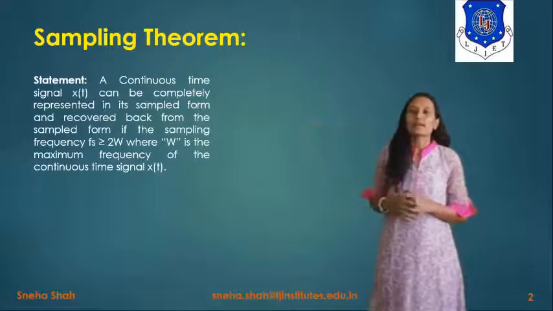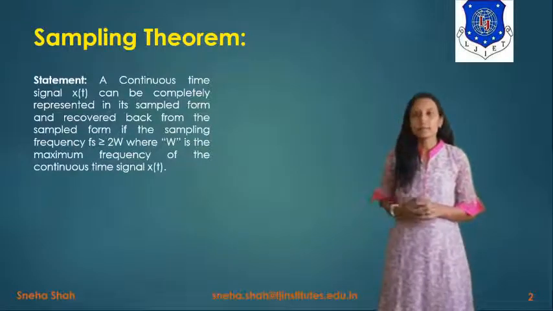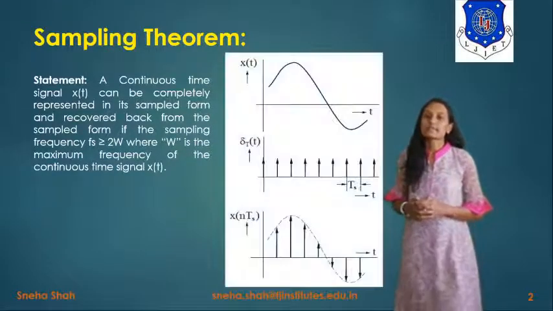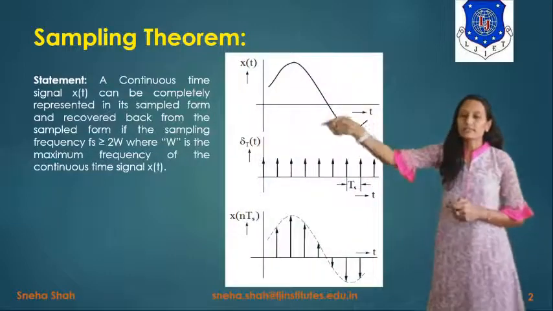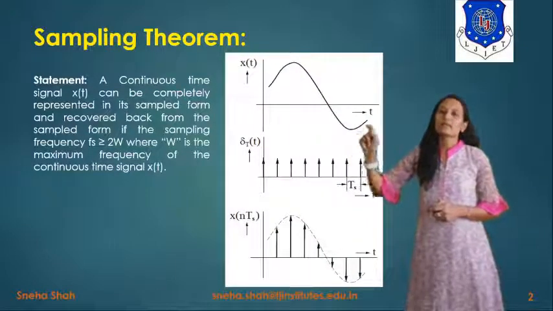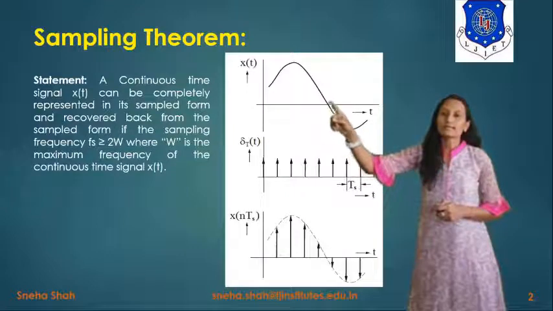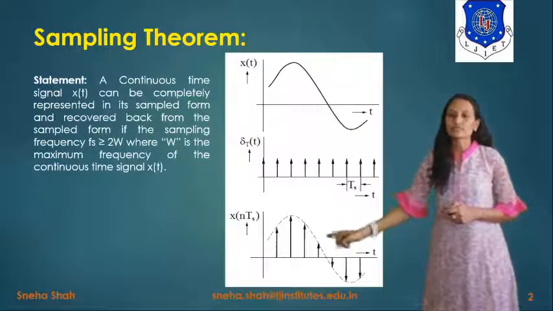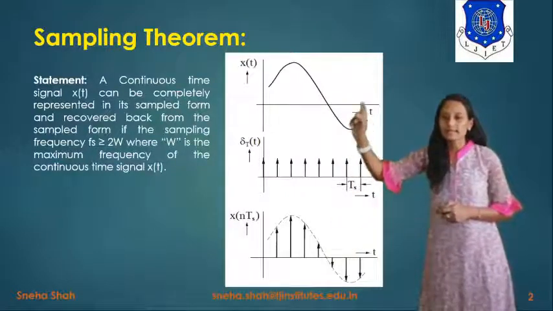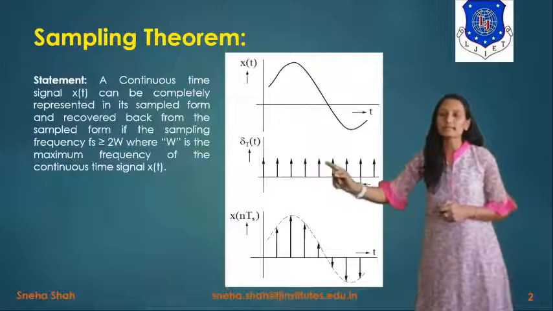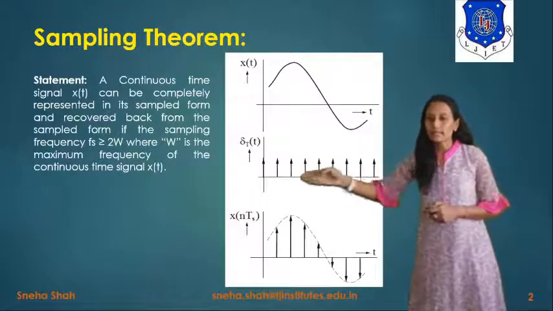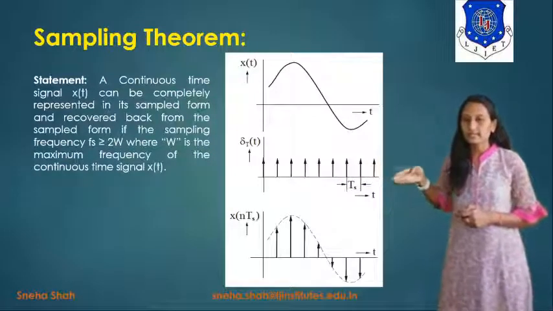So for this we have to prove the sampling theorem. First of all, we take the original signal x of t as the continuous time signal. Now if we want to convert the signal into a discrete time signal, we have to multiply this signal with the unit impulse train. So we have taken a number of unit impulse signals.